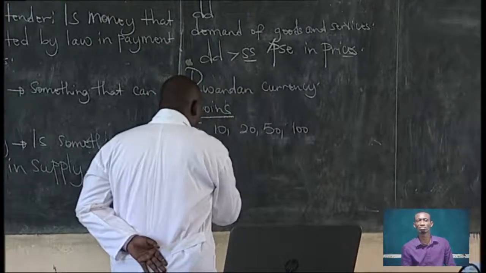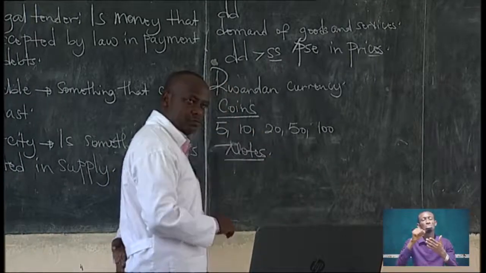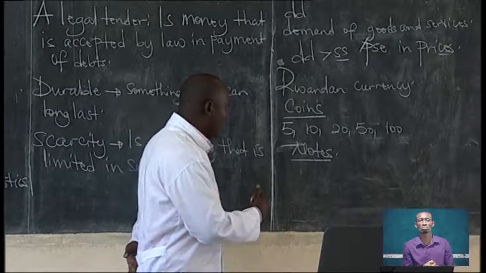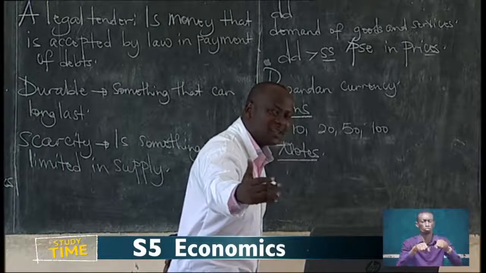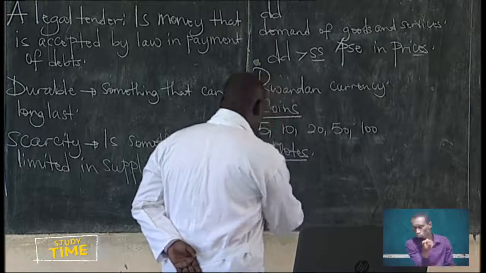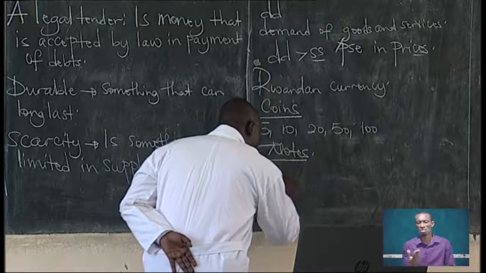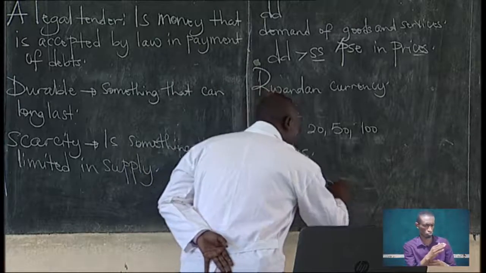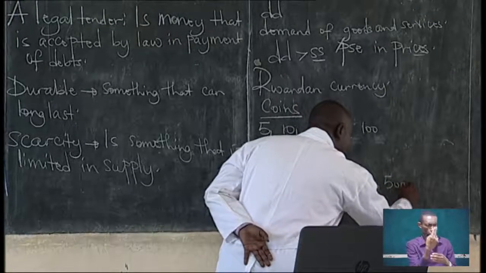Then notes are also divided into smaller denominations. Good money should be divisible into smaller denominations to facilitate smaller transactions. Even notes are divided into smaller denominations. We have a note of 500, a note of 1,000, a note of 2,000, and even 5,000 francs.